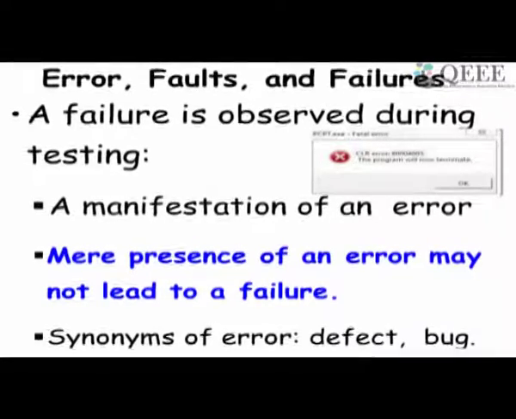And sometimes even if there is an error in code, it may not cause a failure. Why? Because the input data may be such that the error doesn't come out. The error is there, but only if certain data is entered will the failure occur. Error is also synonymously called a defect or a bug. So these are synonymous terms: error, defect and bug.